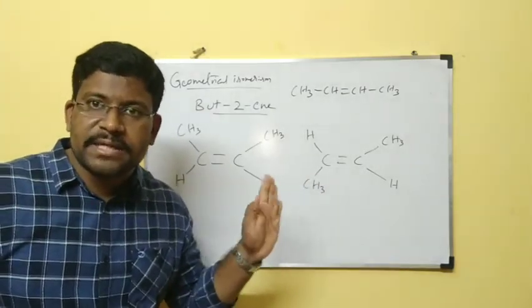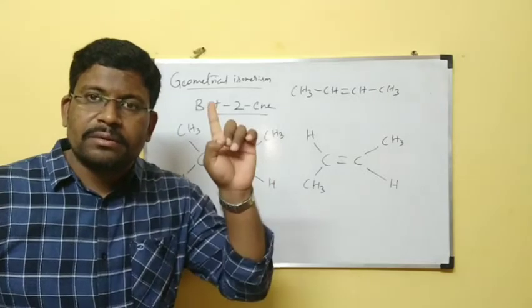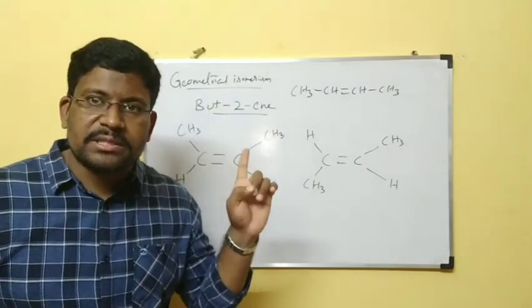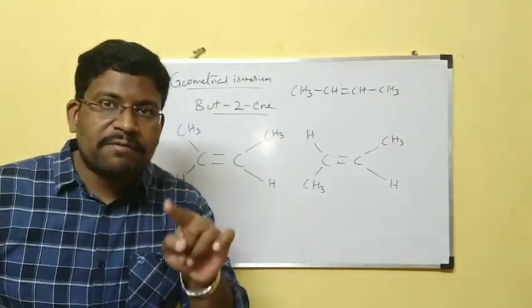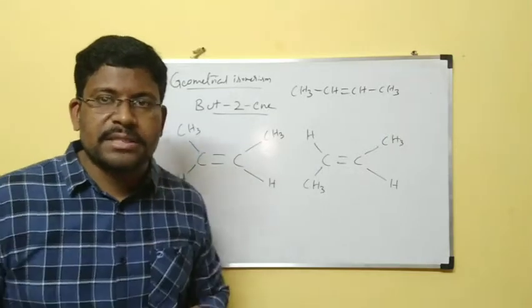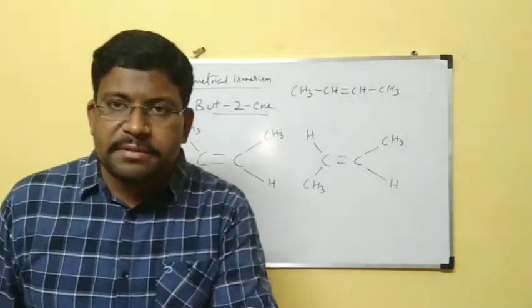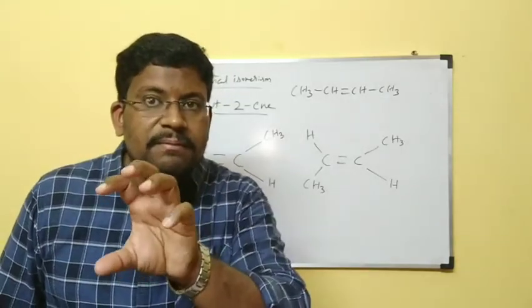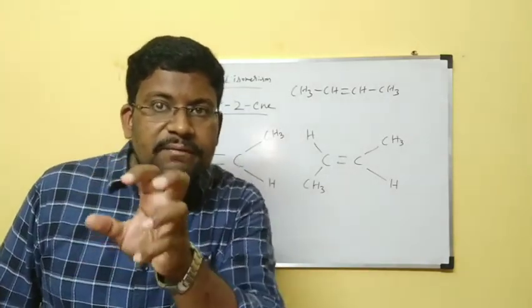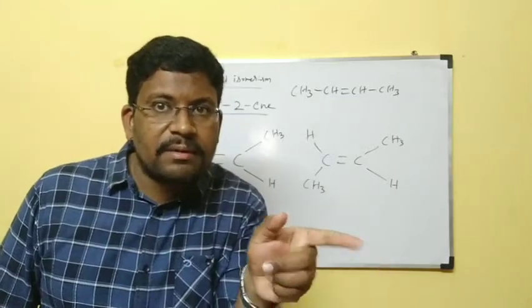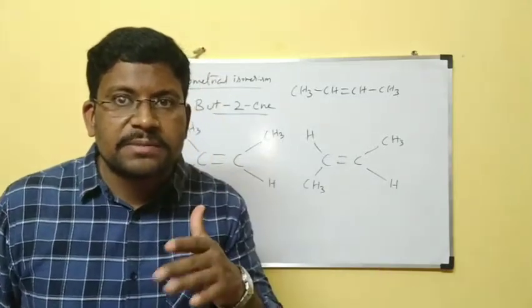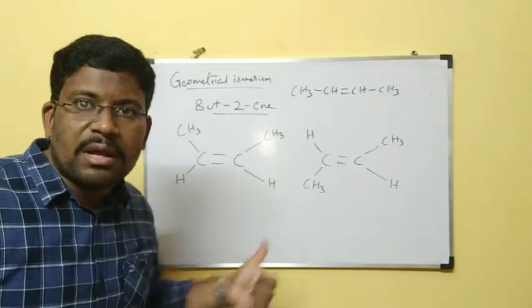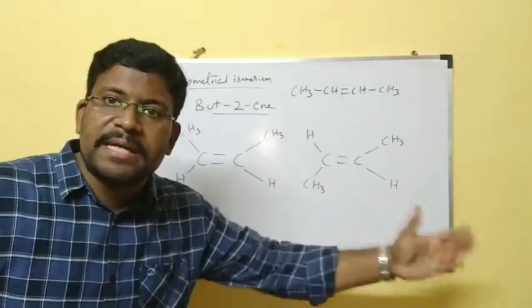At a time they will both exist. Coming to the conformations of ethane, the eclipsed form and staggered form will not exist at a time, because the eclipsed form rotates and is converted to the staggered form. But here rotation is not possible. This is one molecule and this is another molecule, completely different.